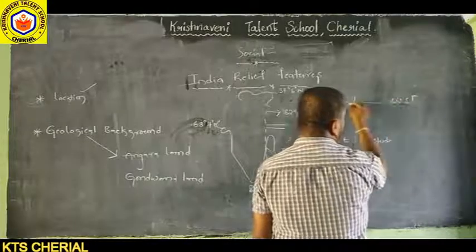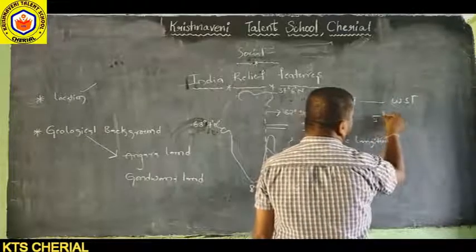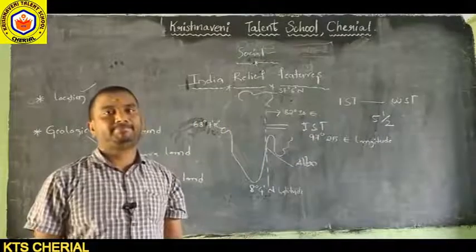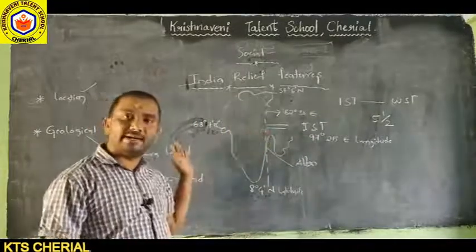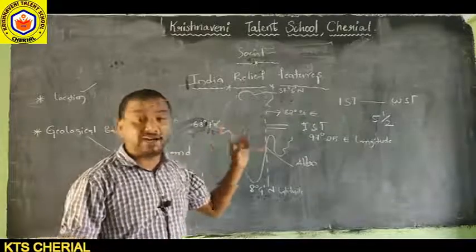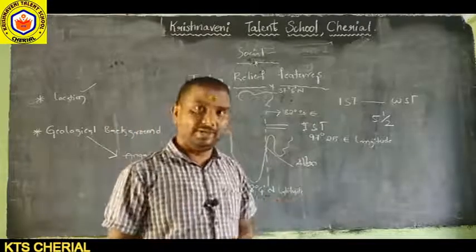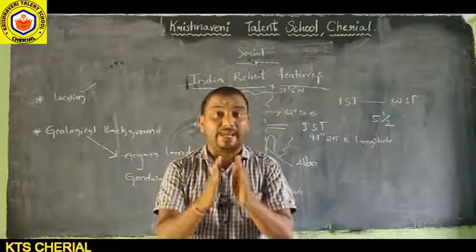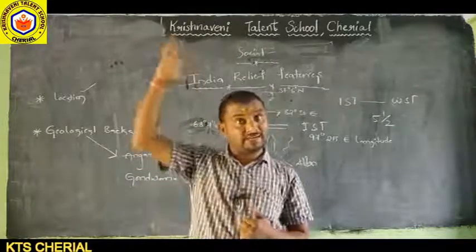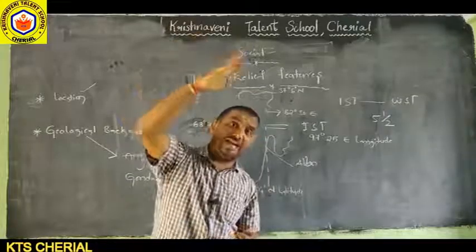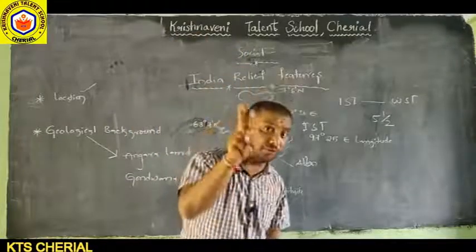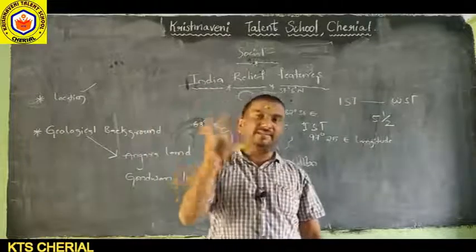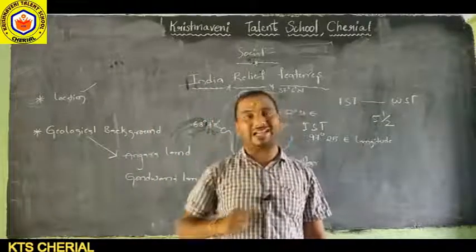So from world standard time to Indian standard time, there is a 5.5 hours difference. Already we studied this in the 9th class. Between one longitude and the next there is a 4 minute time difference, because when the sun's rays fall from one longitude to the next, it takes 4 minutes.